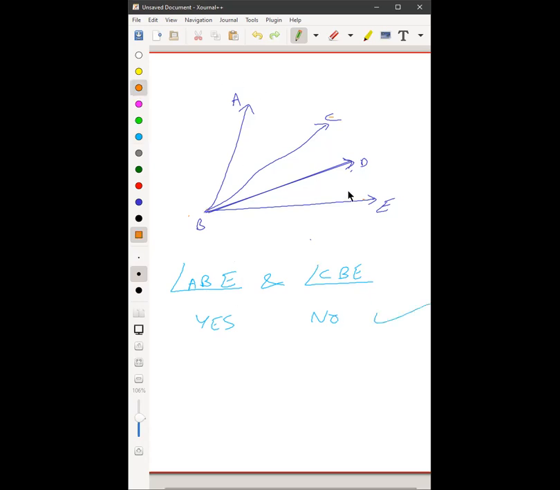That's correct. When we look at ABE and CBE, BE is the common arm. First property correct. B is the common point, the common vertex. Second property correct. Which are the non-common arms? AB and CB. Where does AB lie? On the left of BE. Where does BC lie? On the left of BE again, right?